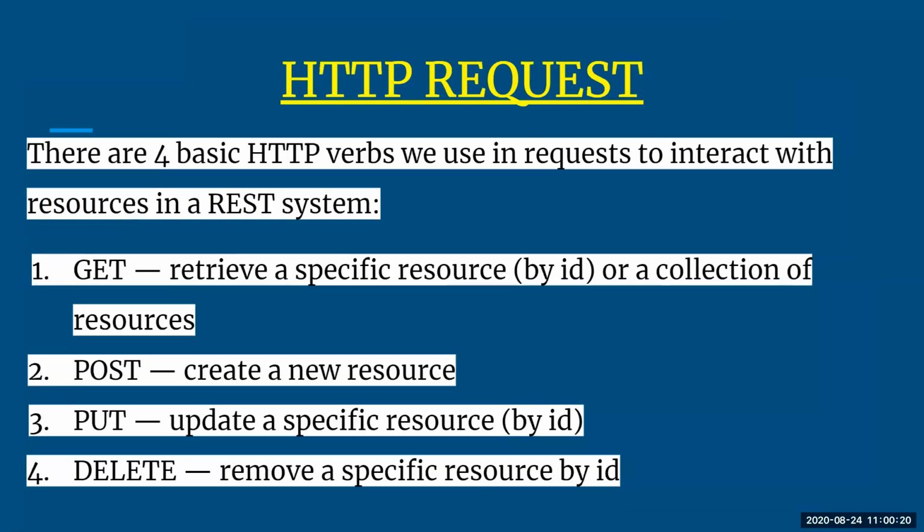Next is HTTP request. Whenever any HTTP request is made, there are 4 methods which help you to make a request and to interact with the resources in your REST system. The first is the get method. With the get method, you can get the resources which are there in your REST system. But for getting a resource, we need to know the resource ID, because all the resources in your REST system have been assigned a unique resource ID. With this resource ID, you can get the resources. So at any point of time, if the client wants to ask for any specific resource, it has to specify the resource ID which it wants to have access to.